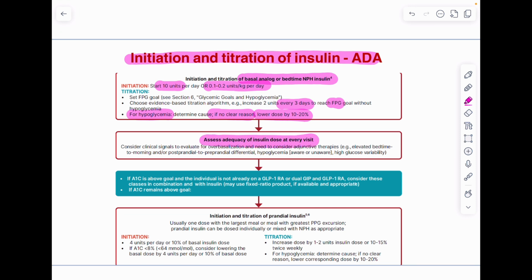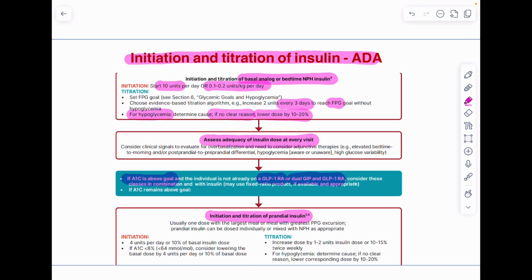If HbA1c remains above the goal, what can we do? We have two options. We can start a GLP-1 receptor analog or a dual GIP and GLP-1 receptor analog, if the patient is not already on these drugs. Otherwise, we can intensify the basal regimen with initiation and titration of prandial insulin.